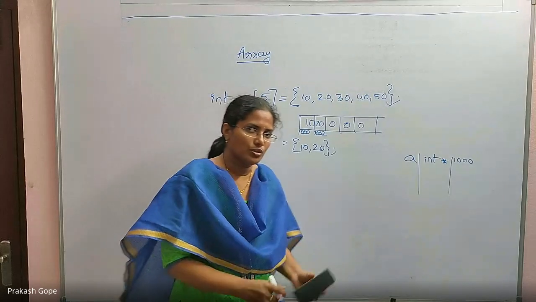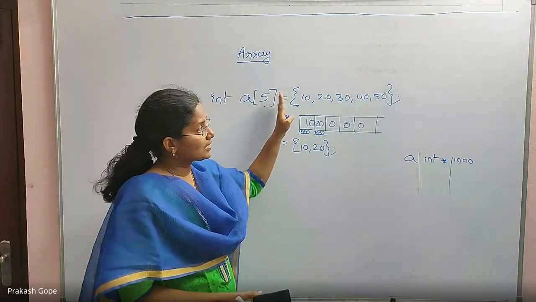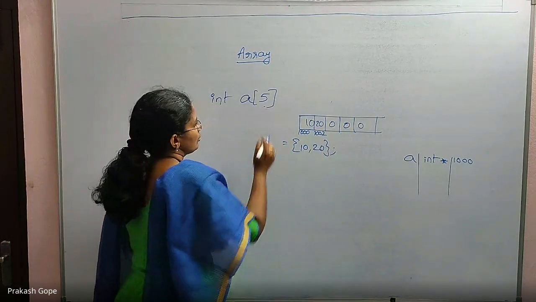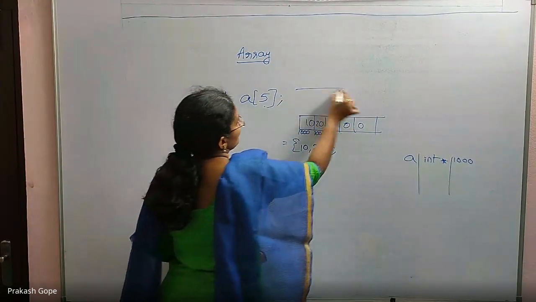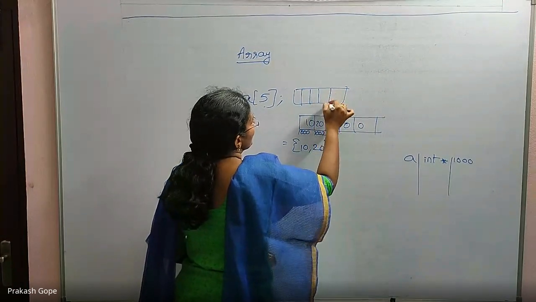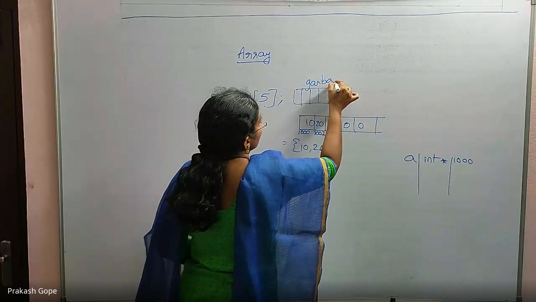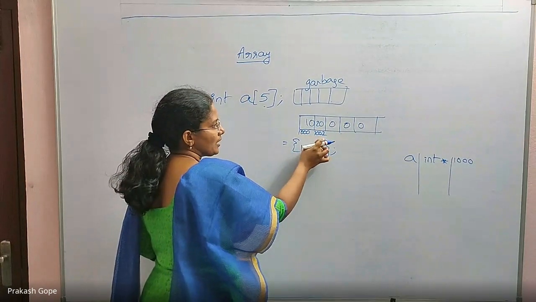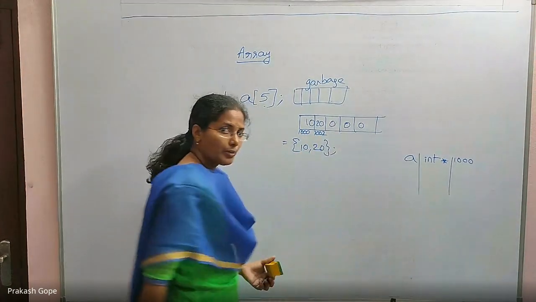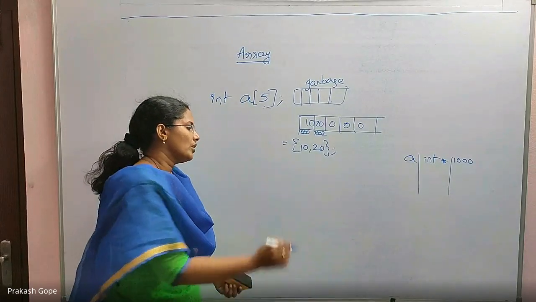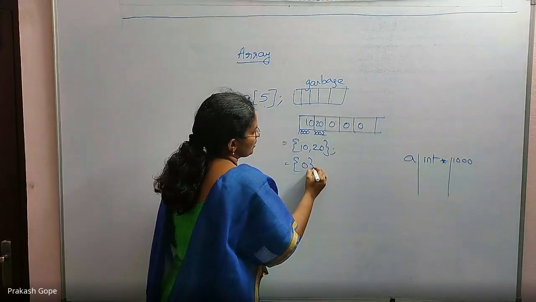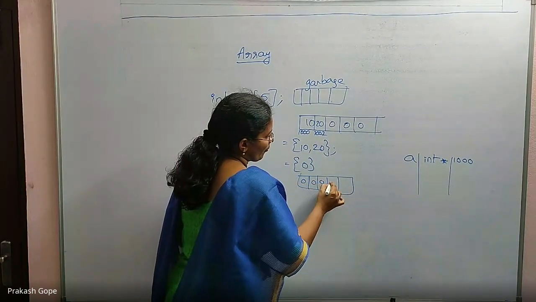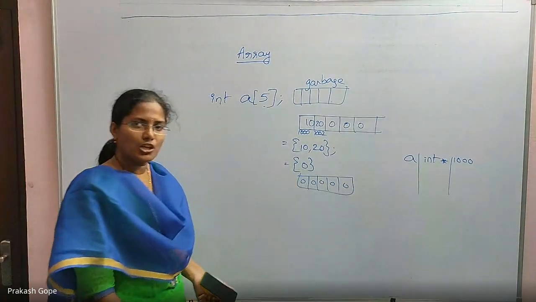It's not initialized to 0. But once you initialize like this, 2 elements are like this, the other 3 are automatically initialized to zeros. If you initialize just with a single 0, all the 5 elements are zeros. This is initialization.